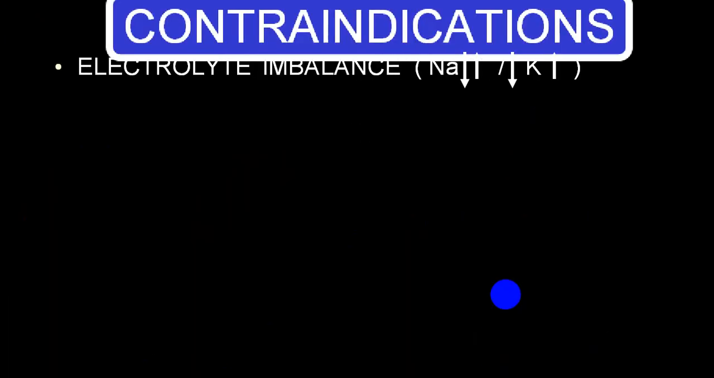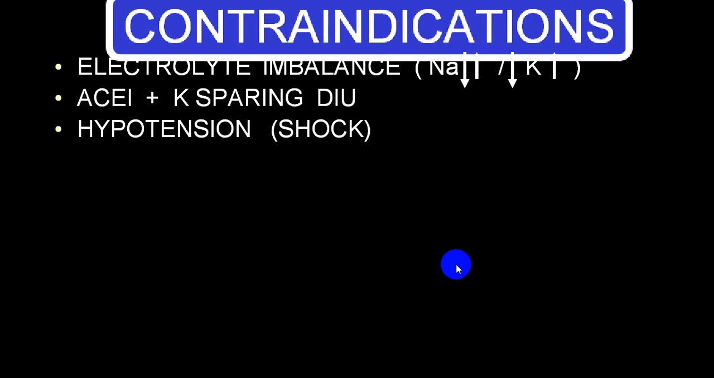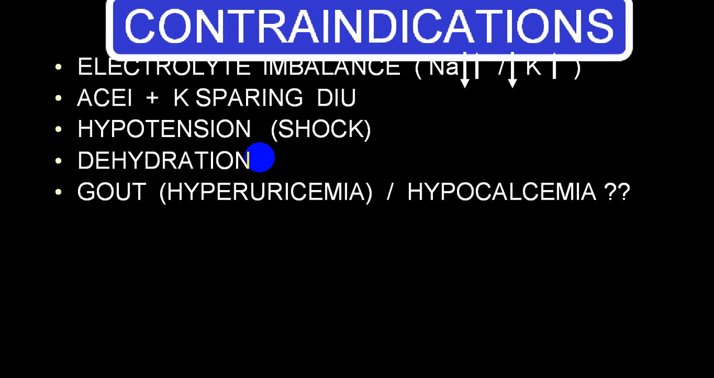Absolute contraindication. You should not use a diuretic as a treatment in electrolyte imbalance, particularly sodium imbalance and potassium imbalance, if other treatments are available. As far as possible, it should be avoided. You should not combine an ACE inhibitor with a potassium sparing diuretic as far as possible. If a person has hypotension, loop diuretics should not be utilized. And by and large, diuretics should be stopped for that period of time till the person is revived. If any person has severe dehydration, a diuretic is contraindicated.